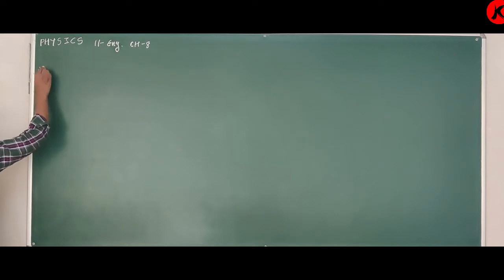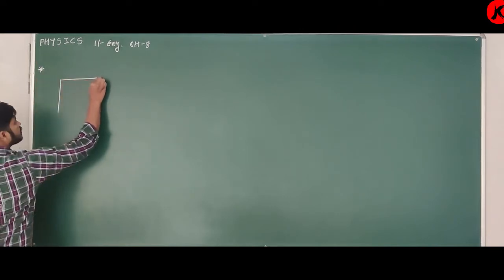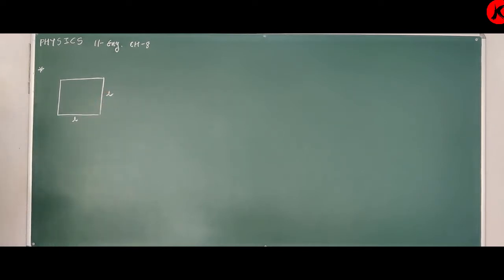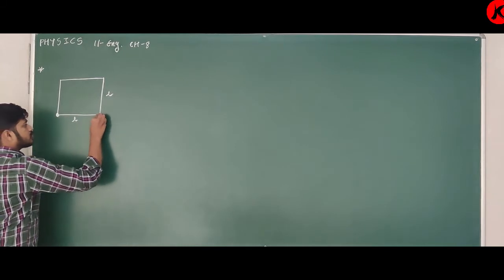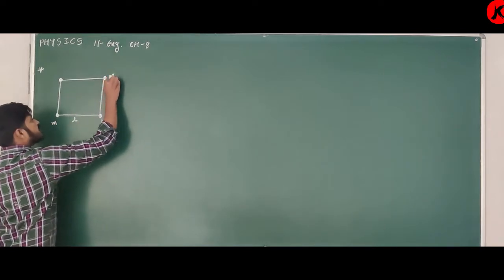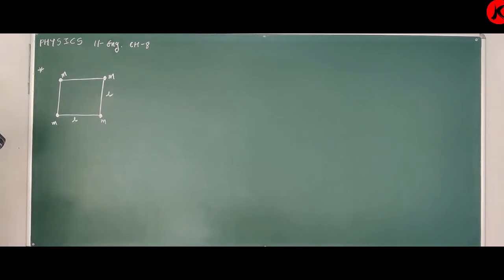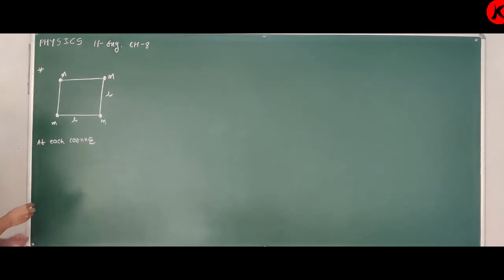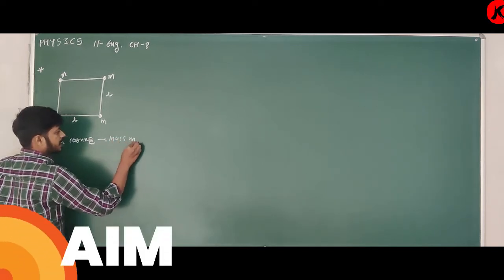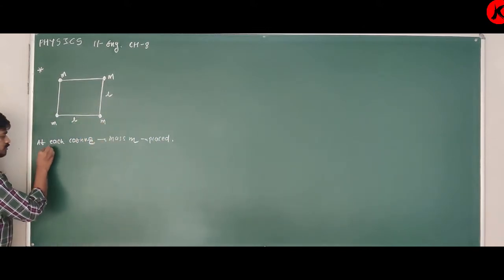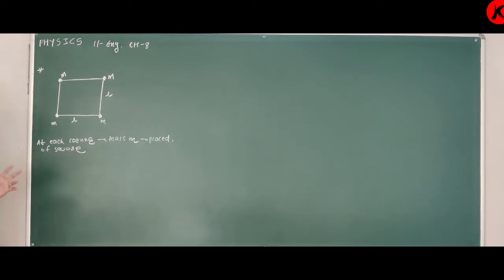You are given one square of side L. At each corner of the square, an object having mass m is placed. So yes, the figure is clear.